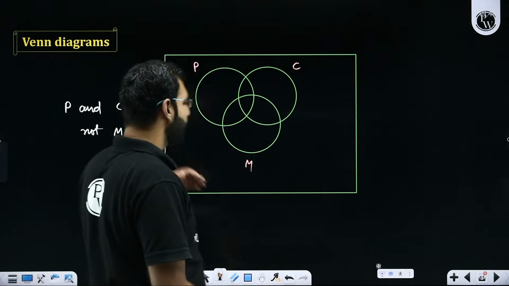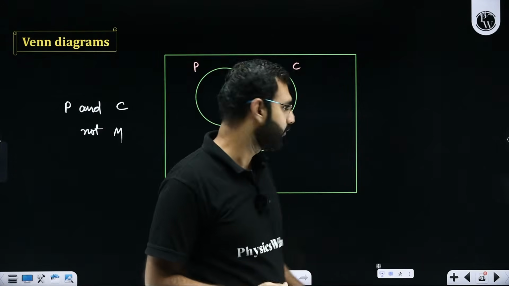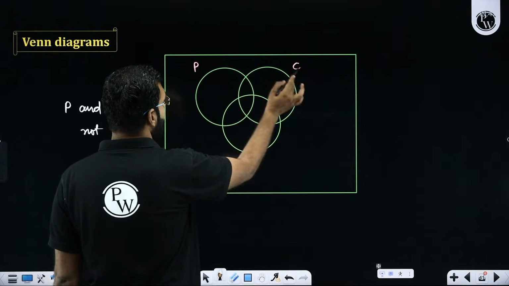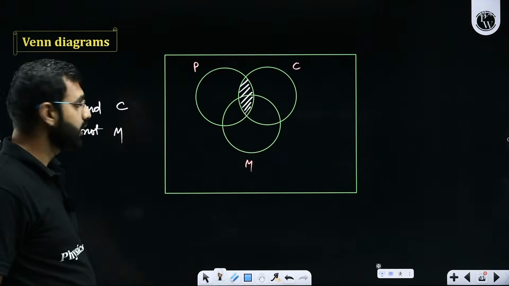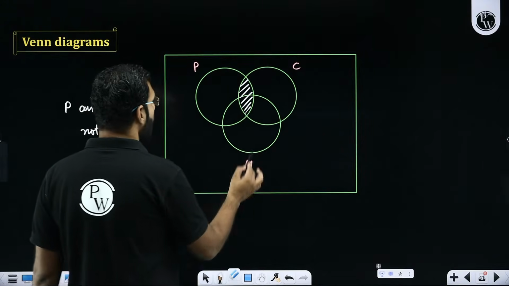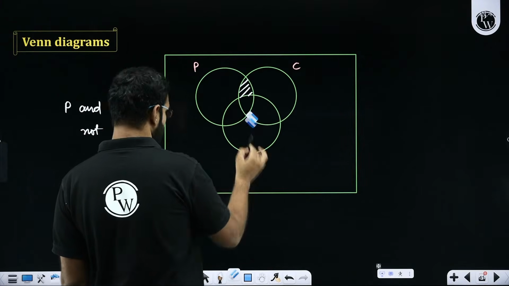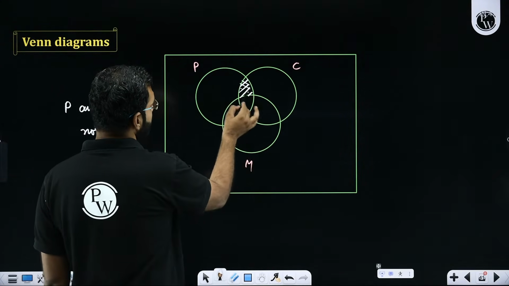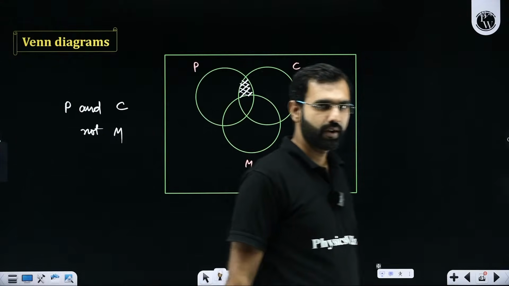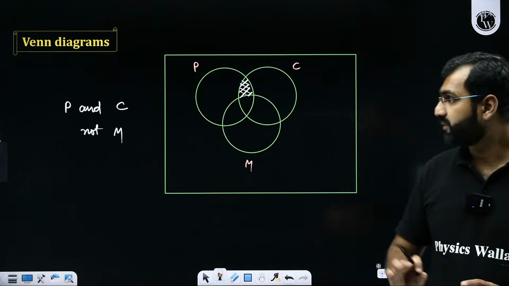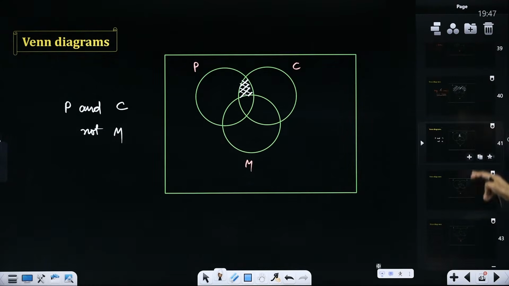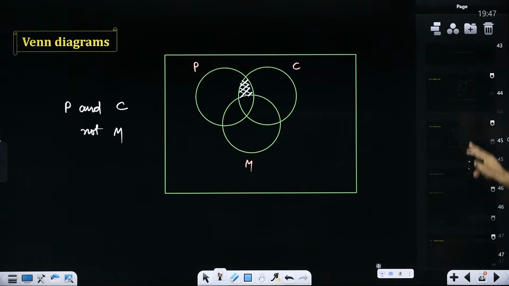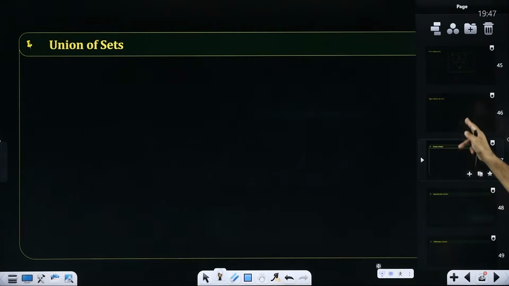Now, the moment you see physics and chemistry, what does physics and chemistry mean? Sir, this is physics and chemistry. But sir, you said not maths. So if you're saying not maths, exclude this part. So this portion, physics and chemistry only, is representing that region. Are you able to make some sense out of the Venn diagrams? Yes or no? How do we represent sets? How do we define regions? Did you all get it? Or is there any confusion on that?